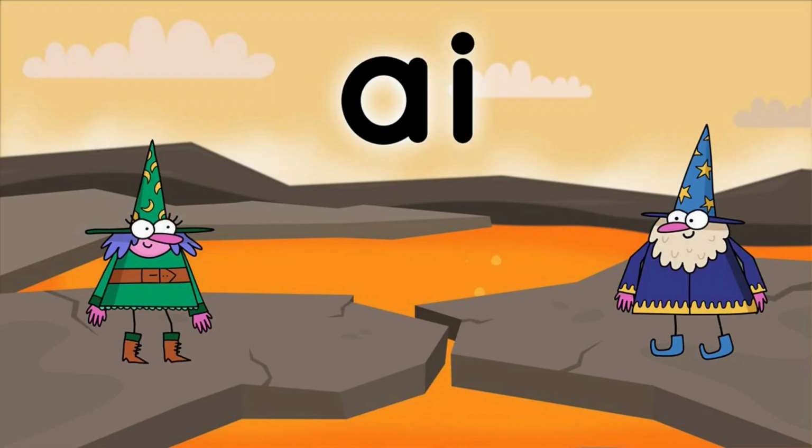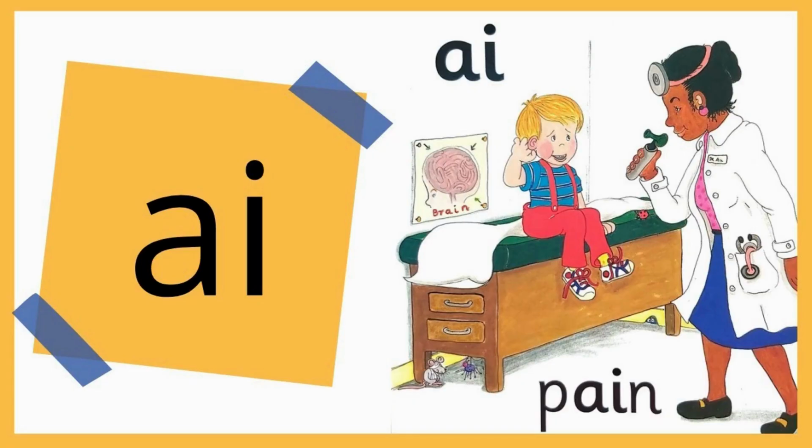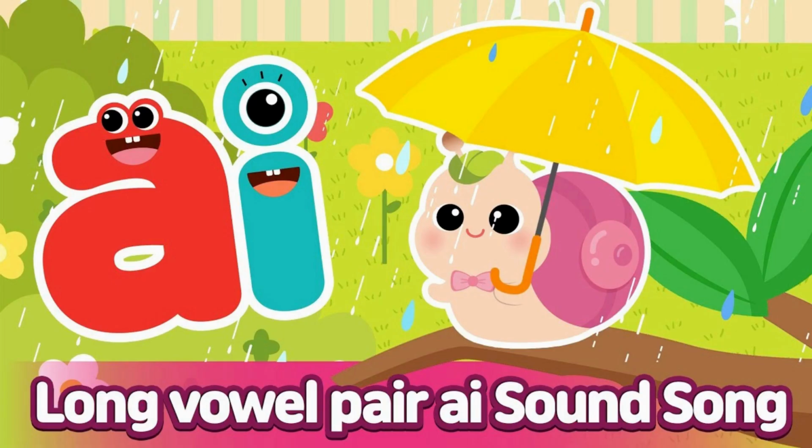Let's learn the digraph ai. When A and I come together, it makes the sound of a. Let's learn with the phonics song.